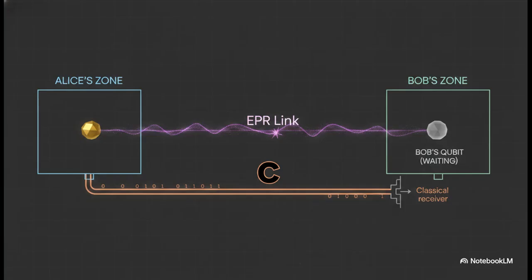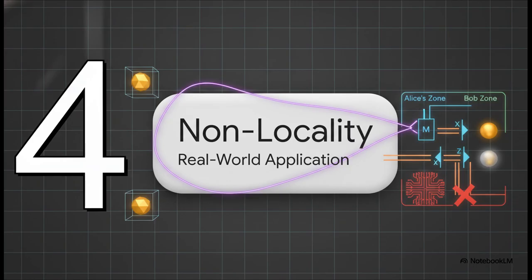But here is a massive conceptual trap you have to avoid on your exam. Does teleportation mean faster than light travel? No way. The answer lies in the speed of light limit, c. Because Bob's qubit is utterly useless noise until those two classical bits arrive through a standard speed of light limited channel, quantum teleportation cannot break the speed of light. The entanglement collapse? Yes, that is instant. But the actual information transfer? It is not.